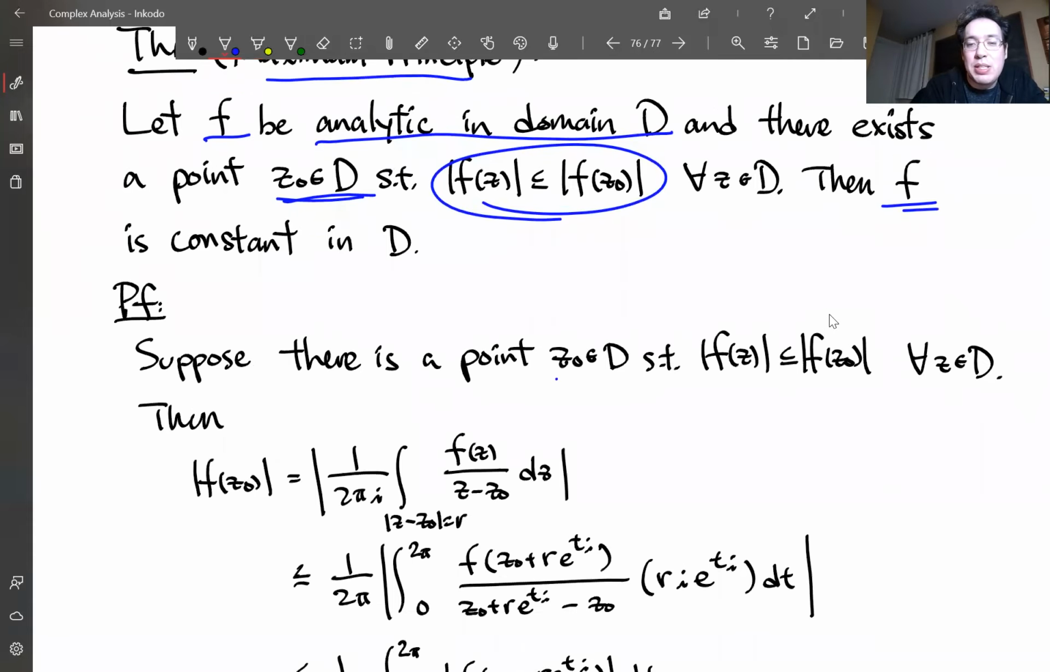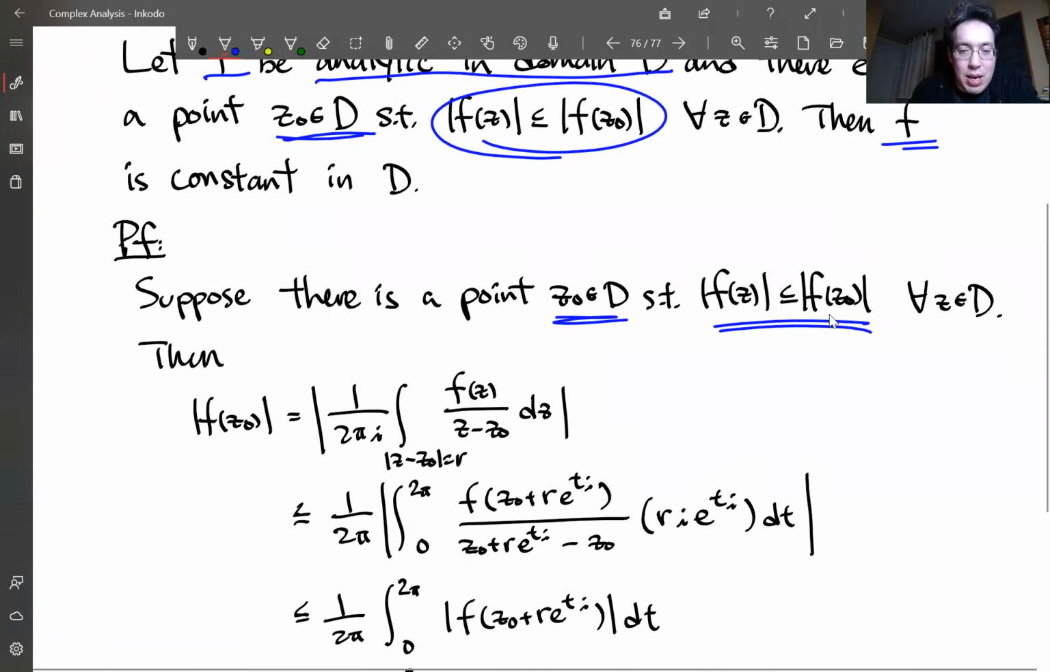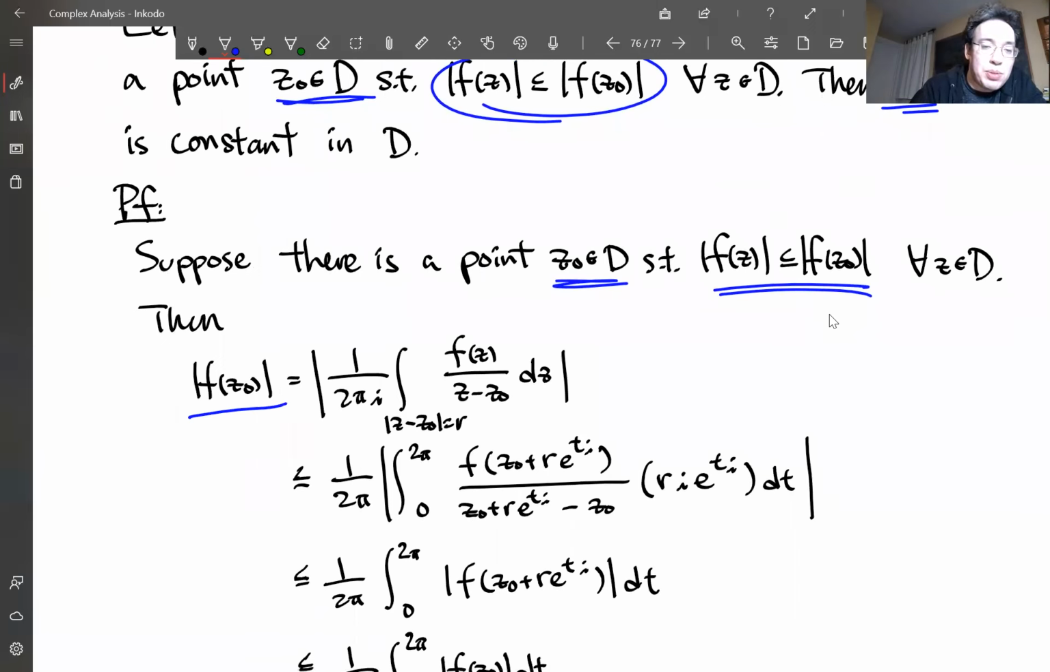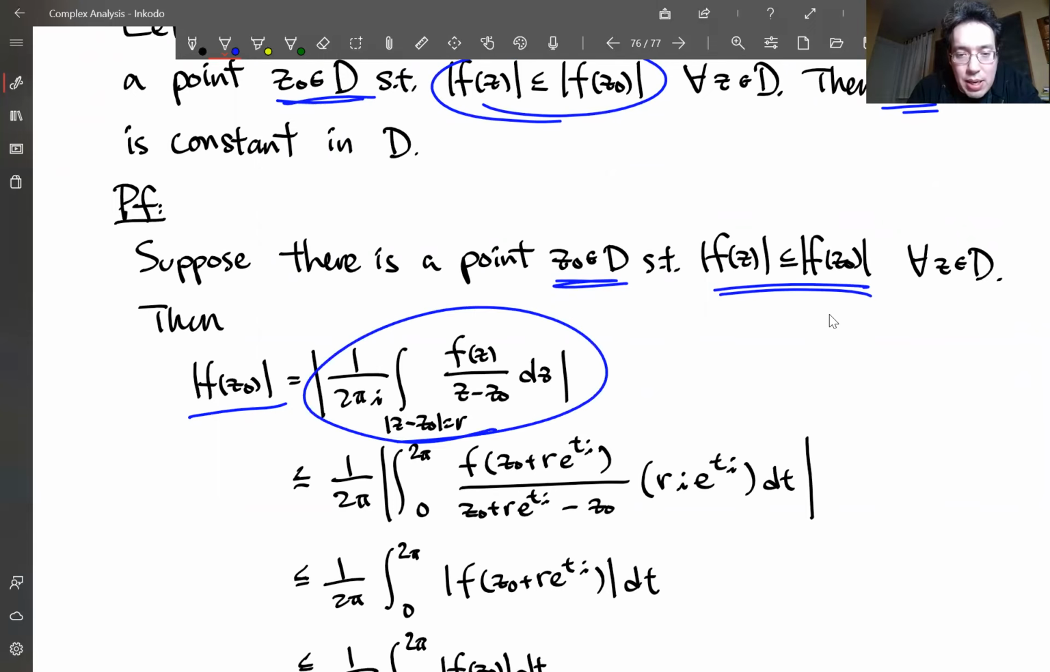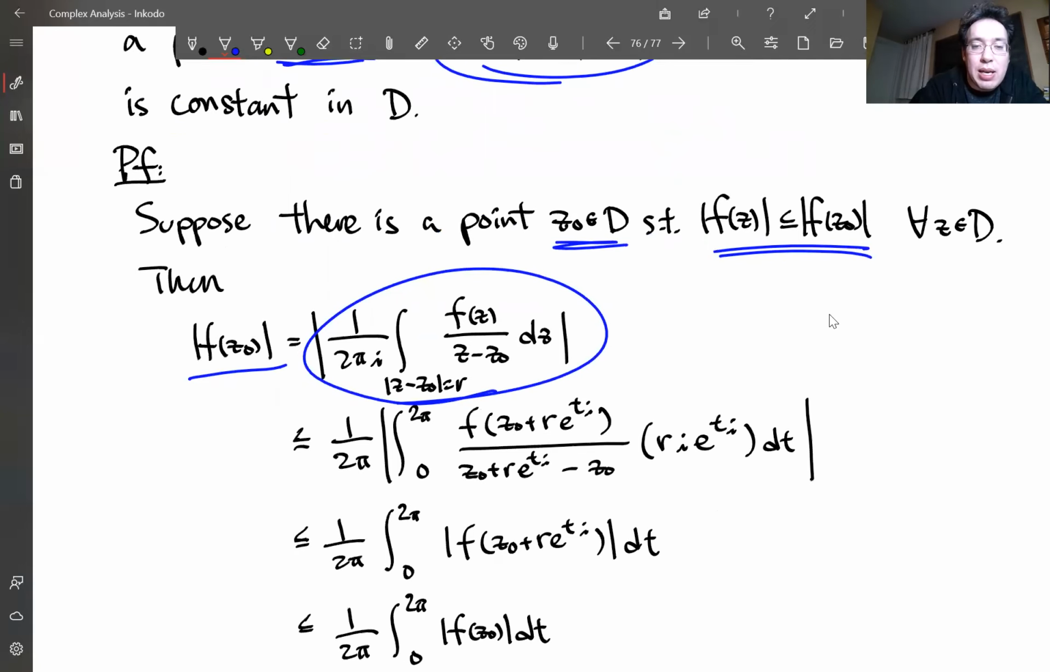Okay, suppose z0 is a point at which the function achieves its maximum inside the domain D. And then we'll use the Cauchy integral formula around that point. So the modulus there looks like this. And let's pick some radius r around that point z0, r small enough so that it stays within the domain D.